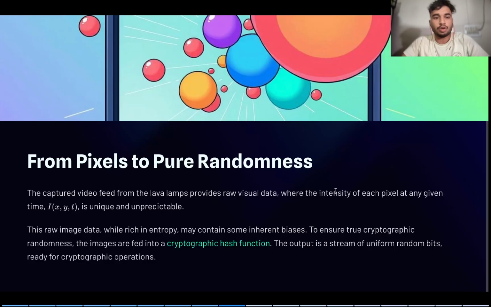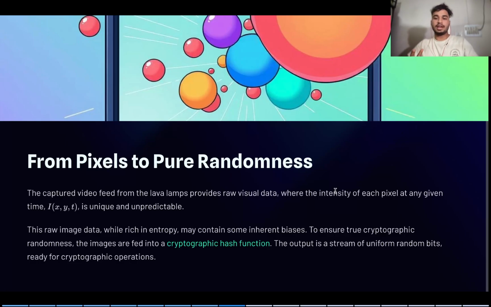Let us look into how pixels are converted into pure randomness. There are thousands of lava lamps on the wall, as I said. So the lava lamps show different patterns each and every time. These patterns are captured by a camera and sent into a function which converts the data. Now, this function is totally unique each and every time, as we get a different value each time.